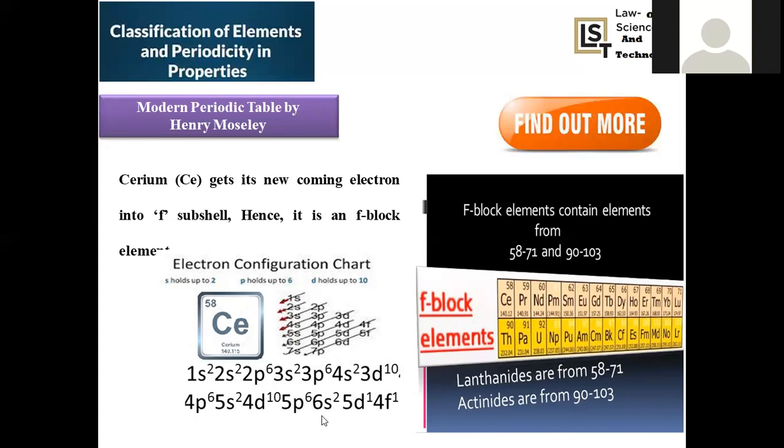But when you consider the energy, 6s will be lower energy, the next will be 5d, and the next will be 4f. So 4f will be which level? Outer to inner, inner to sub-inner. That means this is the kind of system called inner transition metal. A block elements are alternatively known as inner transition metals because they involve the penultimate and anti-penultimate shells. These are second level inner shells.